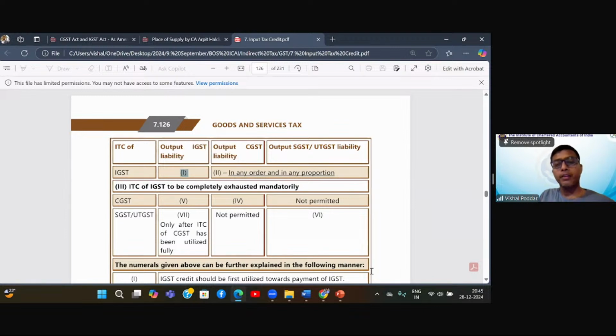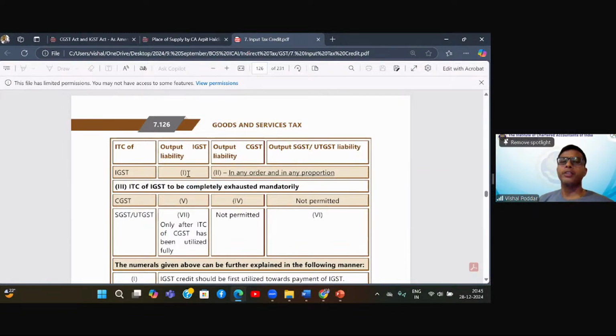Now, after you have paid the IGST output liability, let us say this credit is 1,000 rupees. IGST ITC is 1,000. Your IGST output liability is rupees 800. So this 1,000 you are utilizing for first paying the IGST output liability of 800. So it is knocked off. So now your IGST credit remaining after making this liability payment is 200.